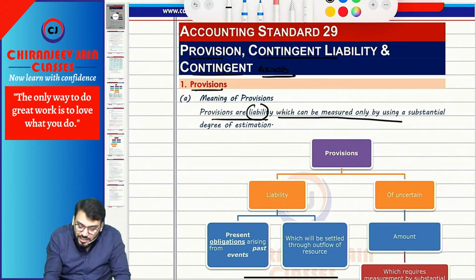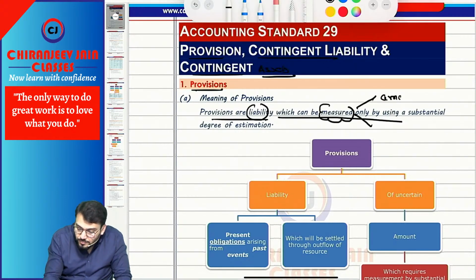Can I say, when I am saying estimation, that we need to measure either the amount or timing.